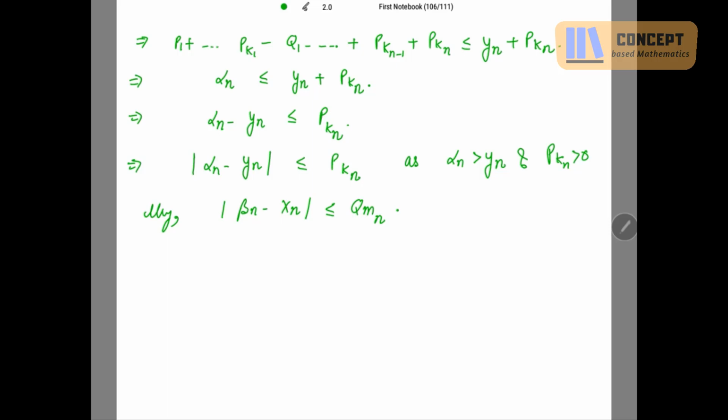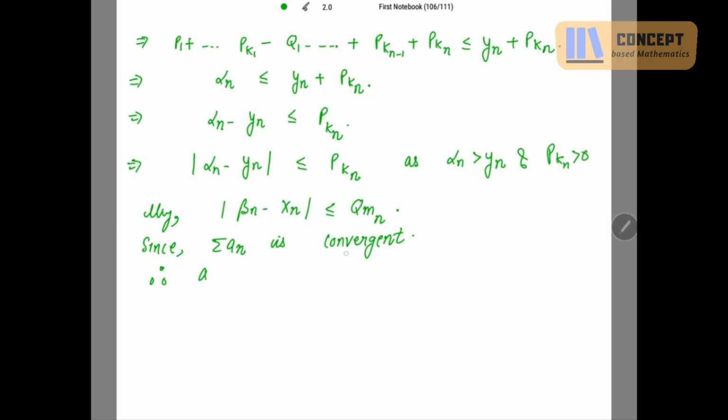Fine. Now since summation an is convergent, because it is given that summation an is conditionally convergent, so obviously any conditionally convergent series is convergent.